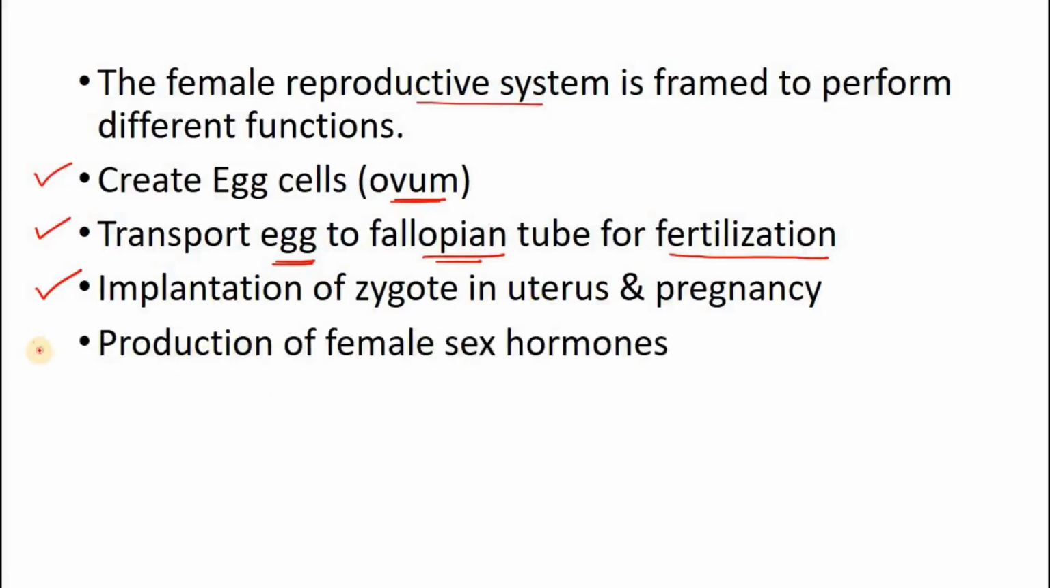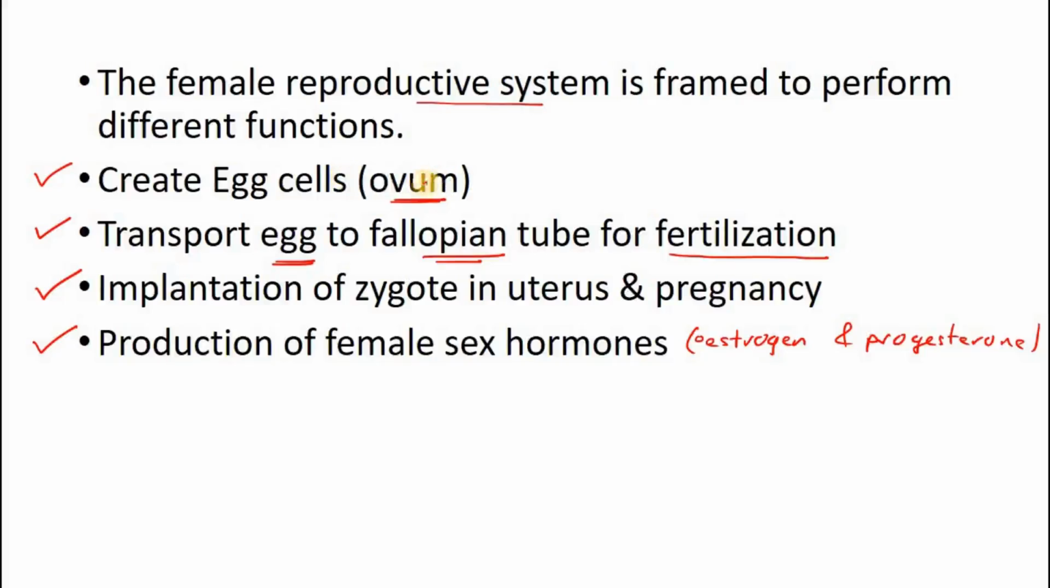It is also responsible for producing female sex hormones. There are two female sex hormones, estrogen and progesterone. Some people write it as oestrogen also. So they are female sex hormones. You see, all these different functions are done by this system. In males, it's very simple: to make sperm and to deliver sperm. That's it. Those two functions appear.